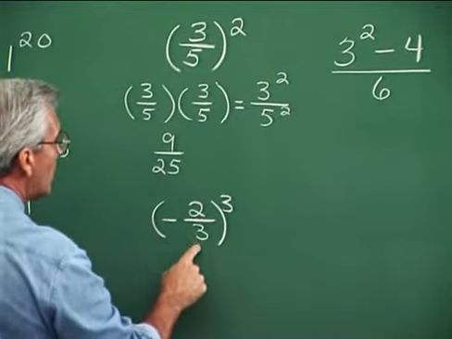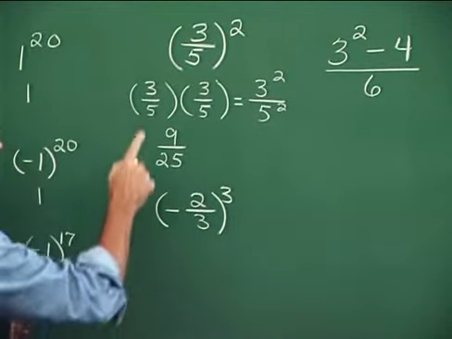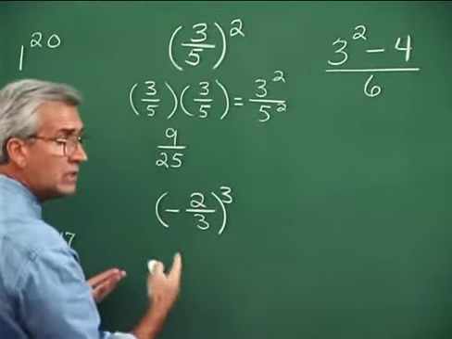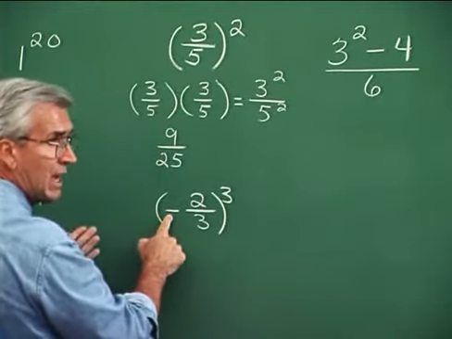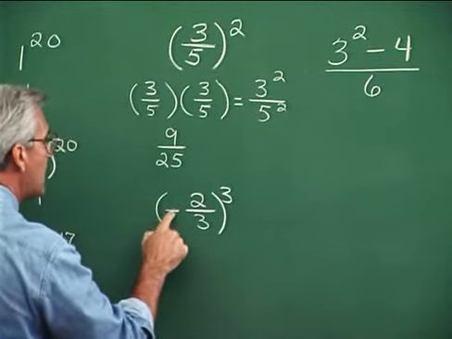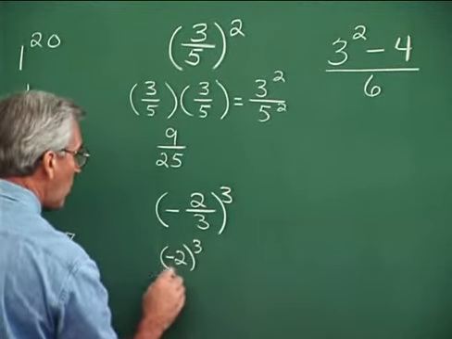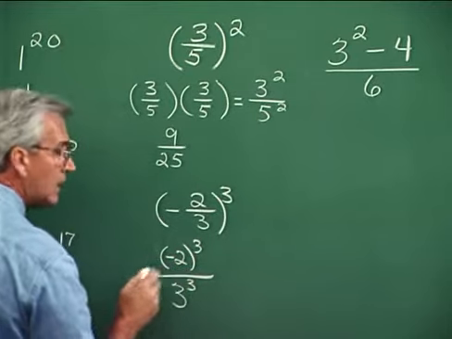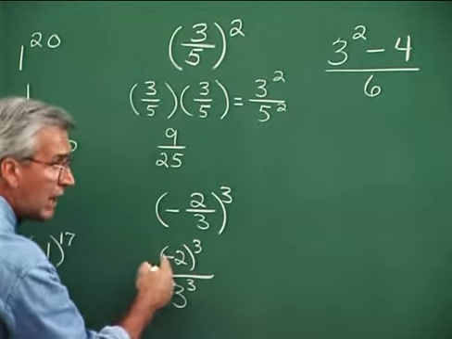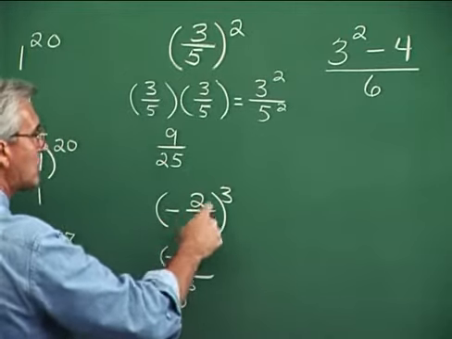Here we have negative 2/3 cubed, which means we have 3 factors of negative 2/3. And once again, it's the same idea that we had before. We can float the minus sign if we want to. We can leave this minus sign as the sign of the fraction. One technique that could be used here is to float the negative sign up to the numerator and say this is negative 2 cubed over 3 cubed. That's a technique which allows us to think about regular integers raised to exponents, rather than the entire fraction all at one time.